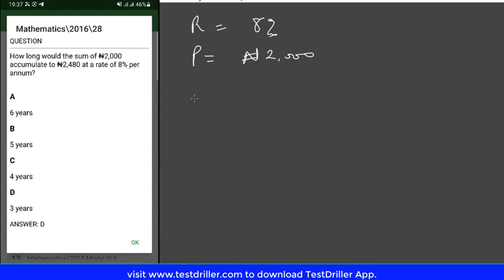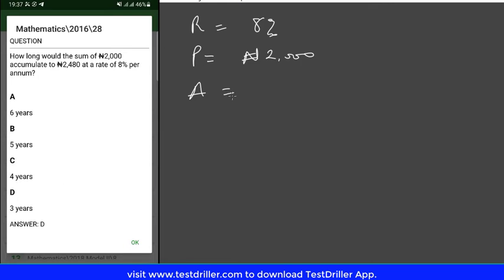Then what do you think the 2480 is? Is it interest? Is it something else? That amount is not interest, because they said how long will that initial amount accumulate to something else? That new value is the total new amount. So it is the amount you get at the end, not interest.